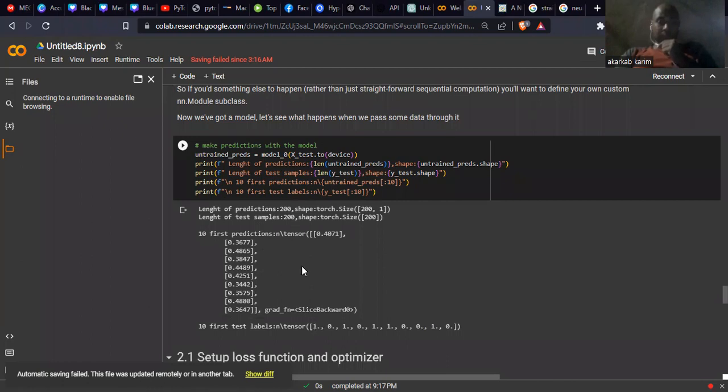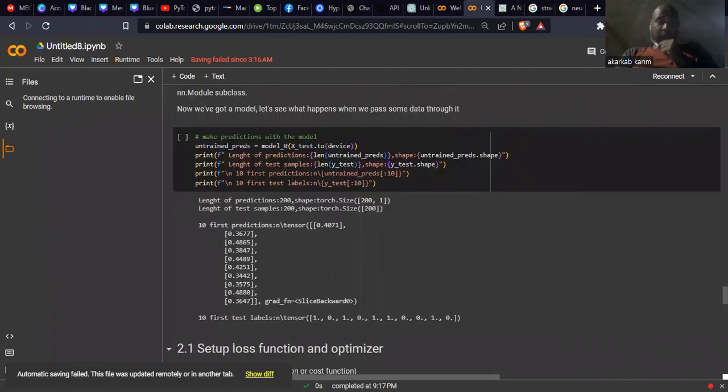So I make my predictions here. Okay, I see just 10 here, the first predictions. And also why do we have this result?